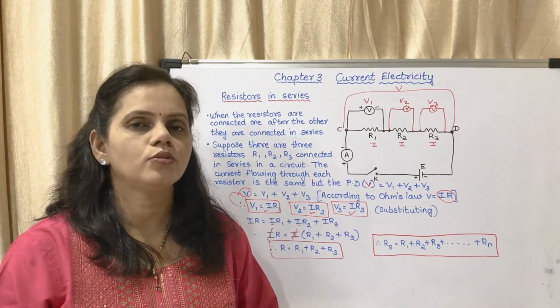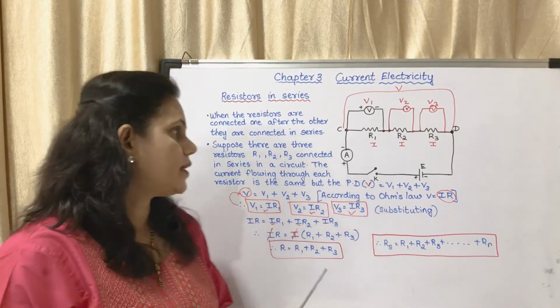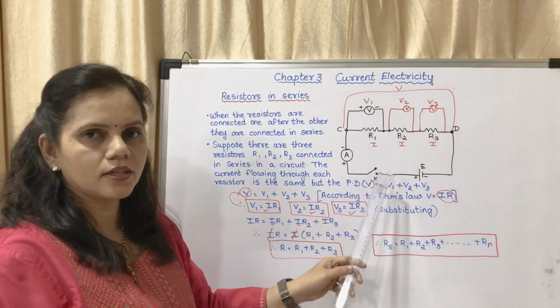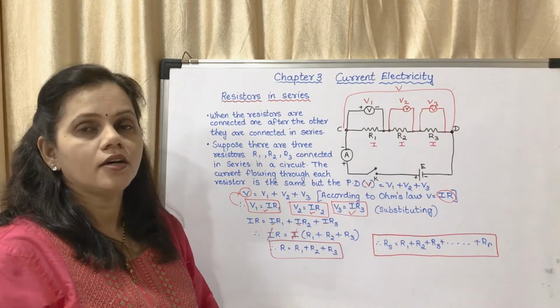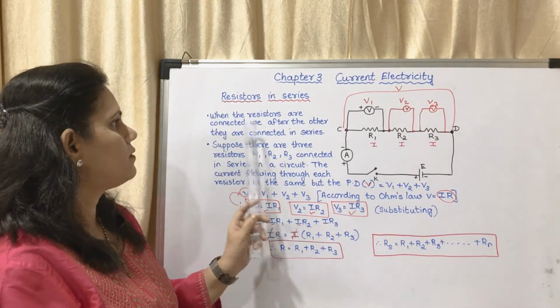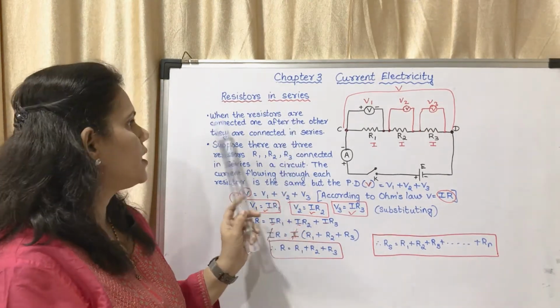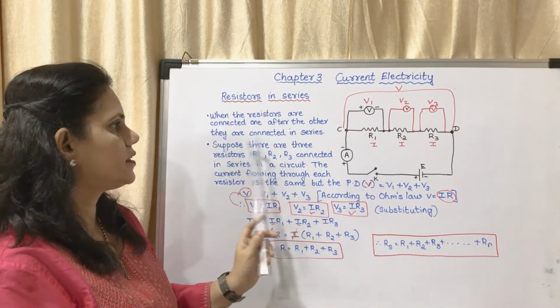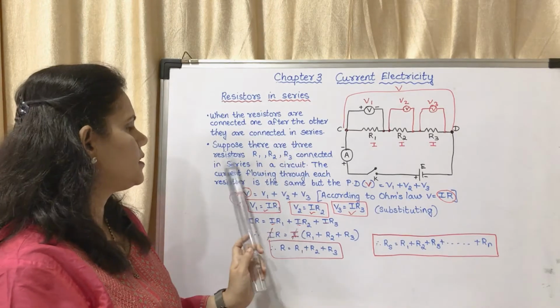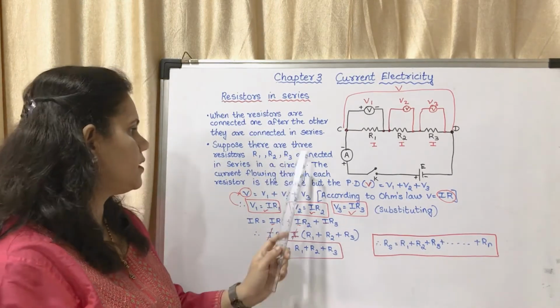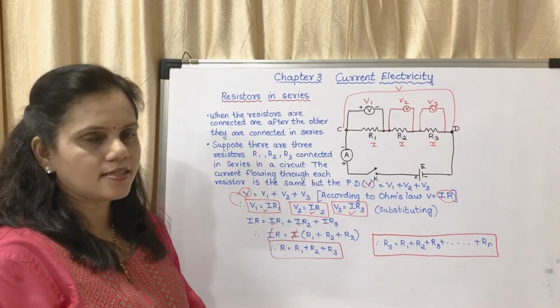For those who are finding it difficult, you may write this much. You have to draw the diagram, and minimum this much is required. You have to write this statement first: when the resistors are connected one after the other, they are connected in series. Suppose there are three resistors R1, R2, R3 connected in series in a circuit.